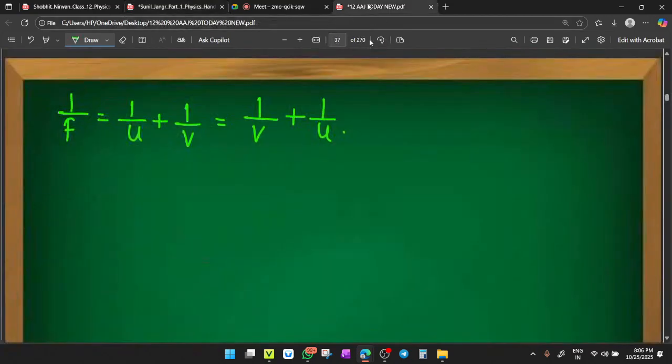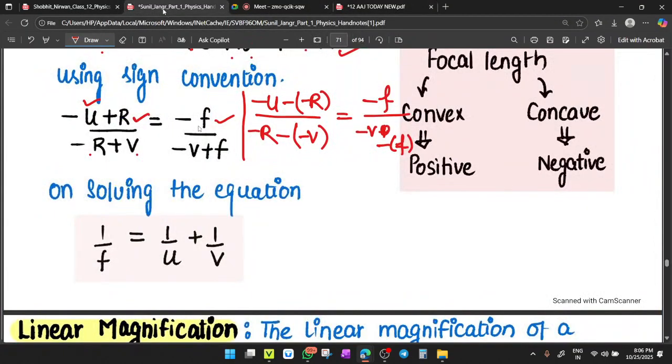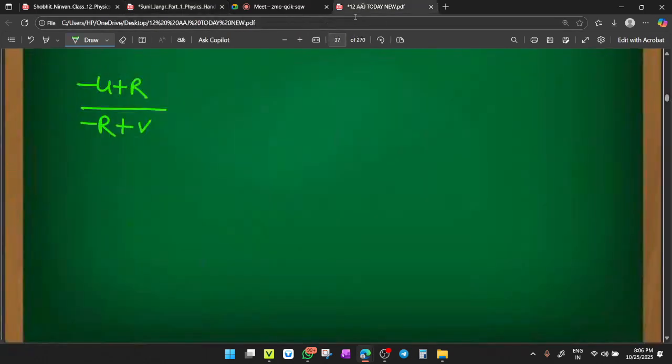So write the derivation part, what we have got here. Minus U plus R divided by minus R plus V, equals minus f upon minus V plus f. Clear, beta? So minus f upon minus V plus f.